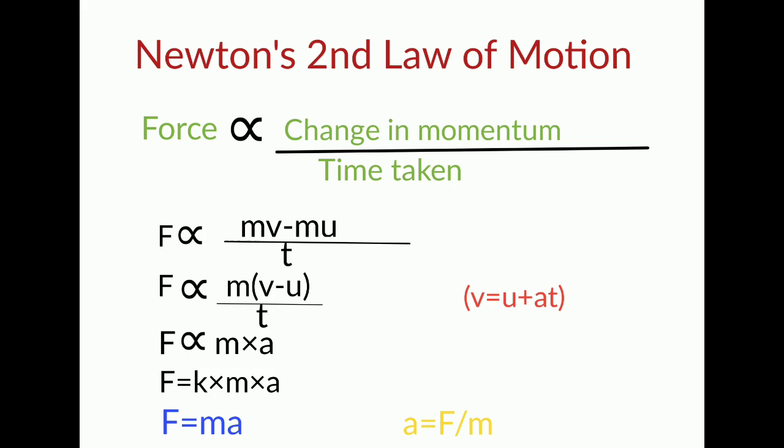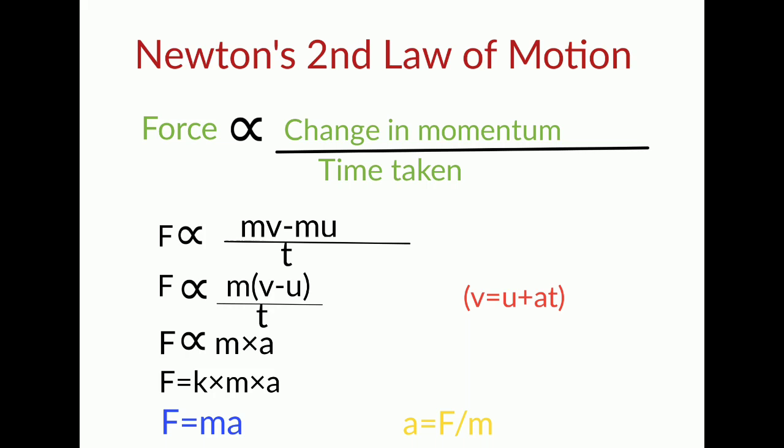So F equals k into m into a, where k is a proportionality constant, and in standard terms the value of k becomes 1. So finally the equation of the second law will become F equals m into a.